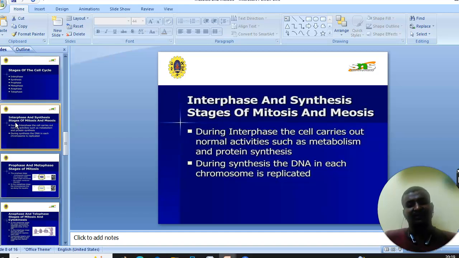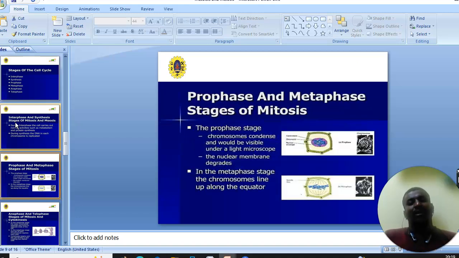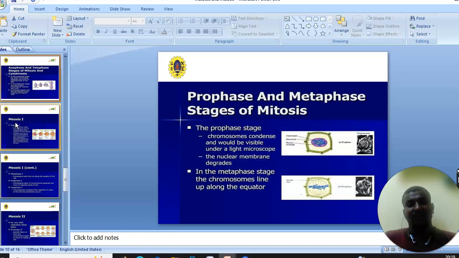Interphase and synthesis are stages of mitosis and meiosis. During interphase, the cell carries out normal activities such as metabolism and protein synthesis. During synthesis, the DNA in each chromosome is replicated. Next, we see the prophase and metaphase stages of mitosis. In the prophase stage, chromosomes condense and become visible under the light microscope. The nuclear membrane degrades. In the metaphase stage, the chromosomes line up along the equator.